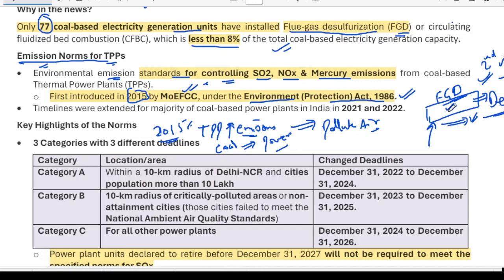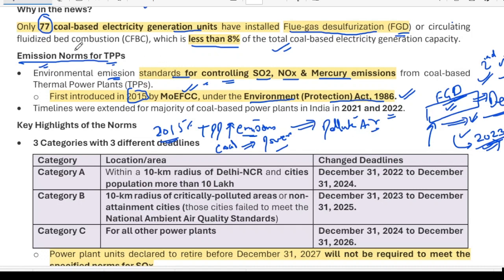So what the government did in 2021 and 2022 was give these thermal power plants some relaxation: if you were not able to install till now, then from 2023 you keep on installing, and we are giving you targets for the types of plants that should have this flue gas desulfurization technology.